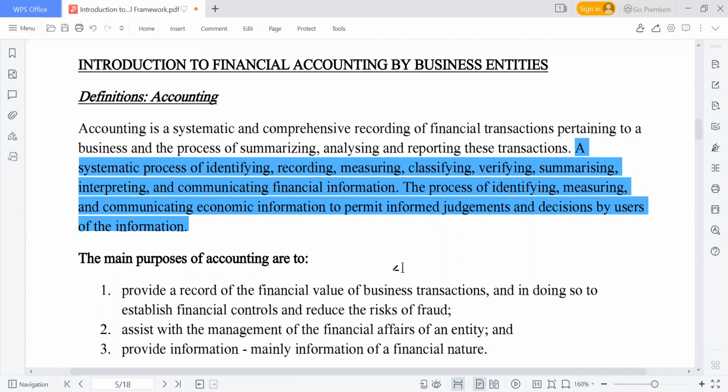So after you measure, then you also need to classify it as well. So is it asset? Is it liability? Is it equity? Is it income? Is it expenses? So after you classify, you also need to verify whether all the information is okay. Then you also need to summarize.